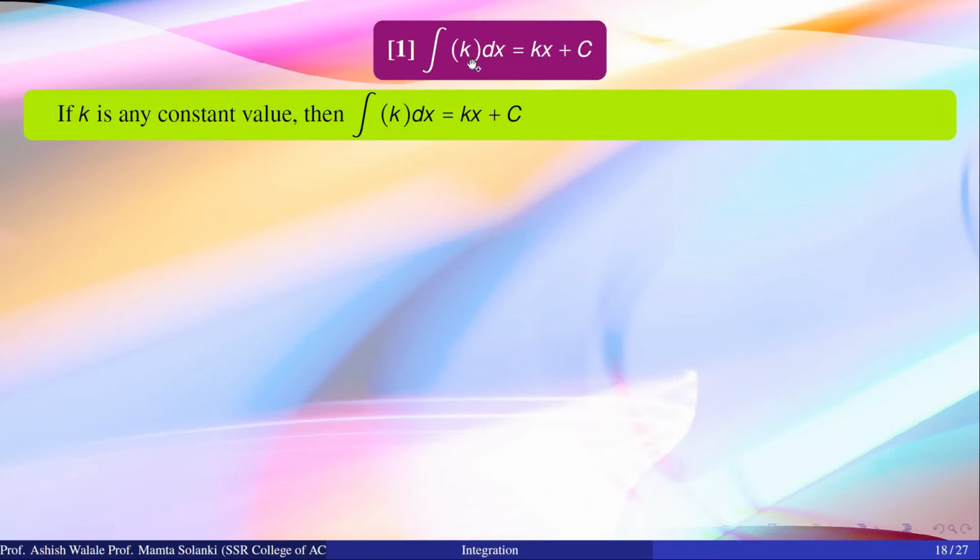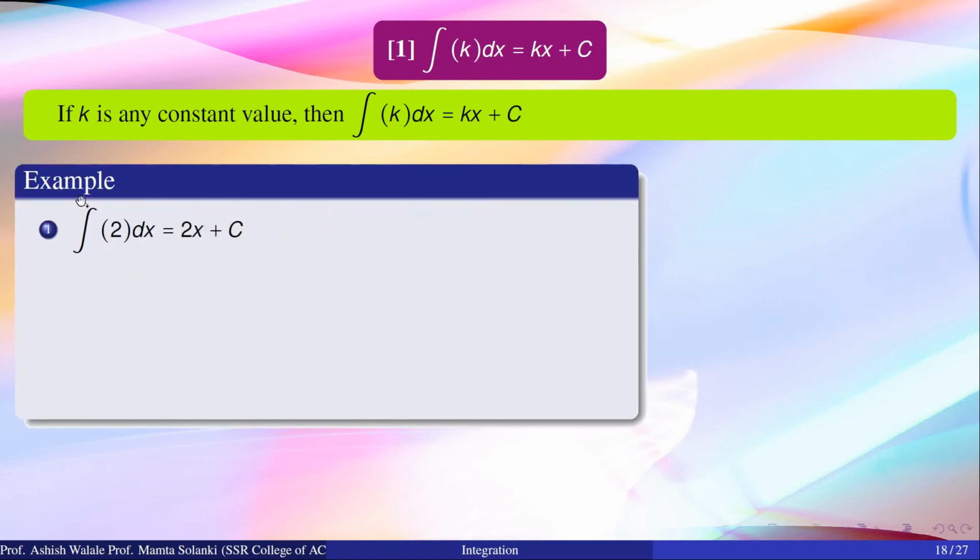First one is integration of k into dx, which is kx plus c, where k is a constant term, so we can put it outside the integration. Then there will remain integration of 1 into dx, and we know that the integration of 1 into dx is x plus c.